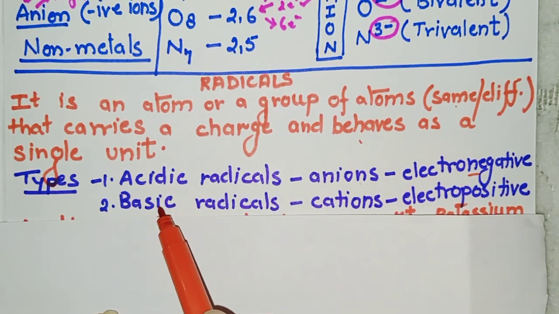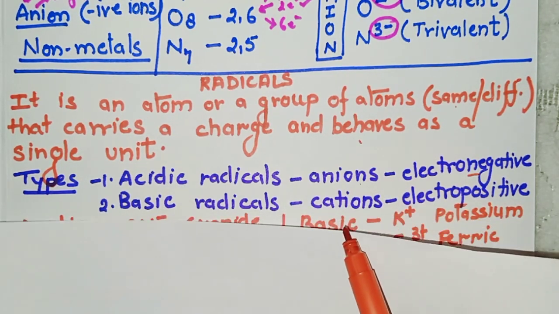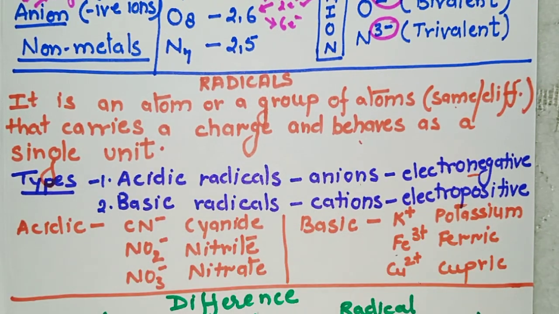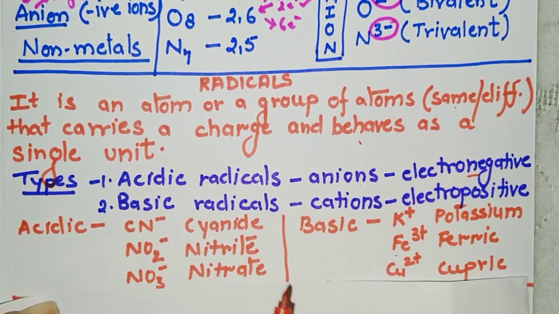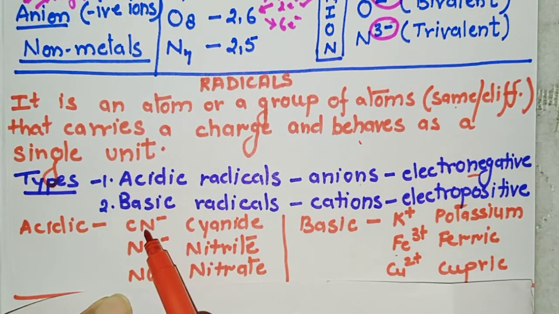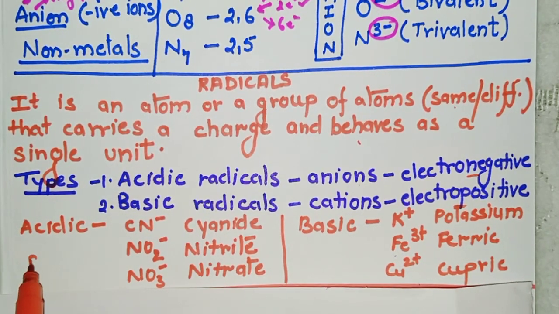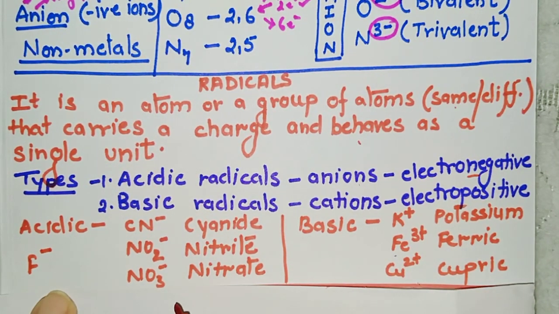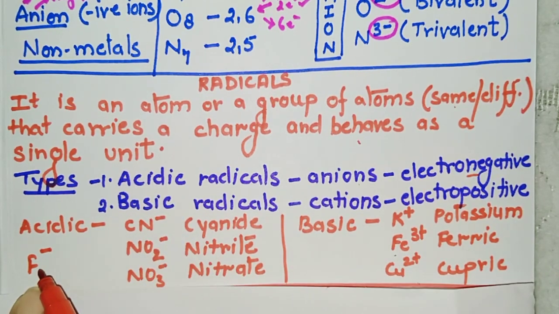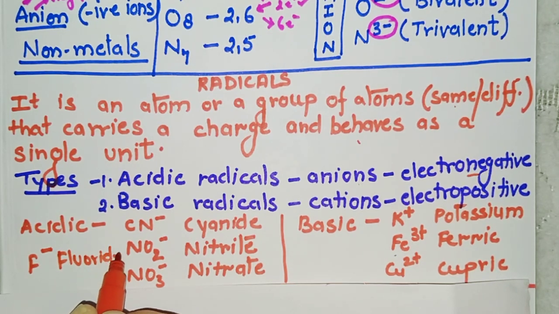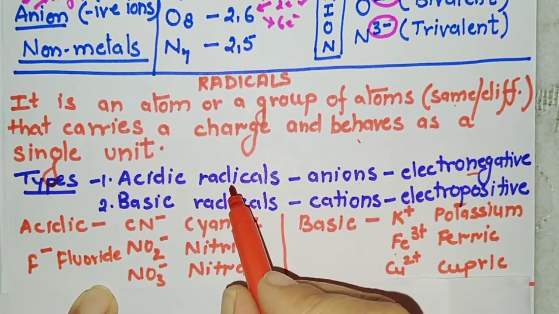Similarly, the other type is basic. Basic is also called a cation because it acquires electropositive charge. Now see here, examples of acidic radicals: CN minus cyanide, NO2 minus nitrite, NO3 minus nitrate. This F minus can also be acidic. It is not necessary to have a group of atoms. This is your fluoride, and fluoride is also an acidic radical.